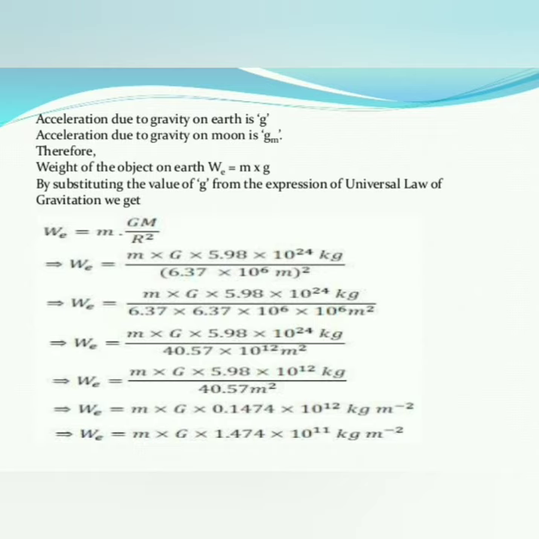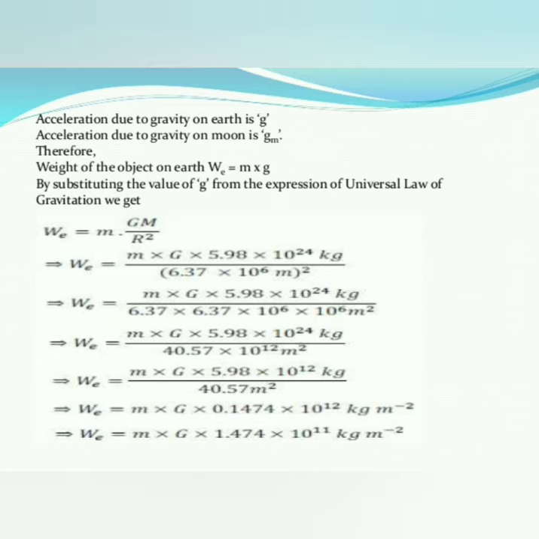WE is equal to m into G into 5.98 into 10 to the power of 24 kg divided by, you should multiply 6.37 into 10 to the power of 6 two times. We write it like this: 6.37 into 6.37 into 10 to the power of 6 into 10 to the power of 6 meter square.